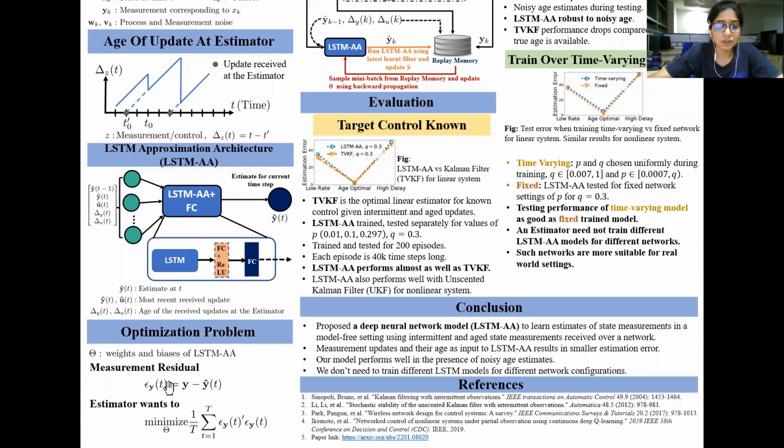The estimator wants to minimize over a time horizon T the measurement residual, which is simply the summation of epsilon_y,t transpose with epsilon_y,t.